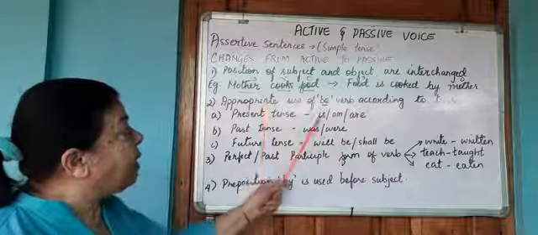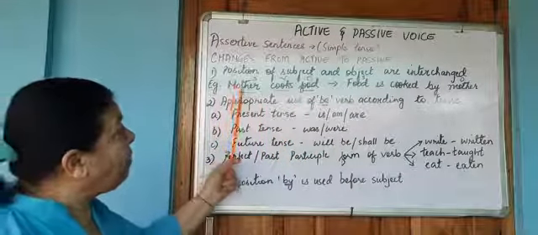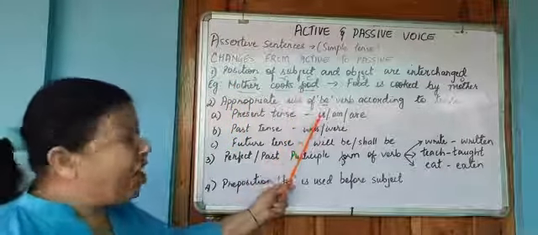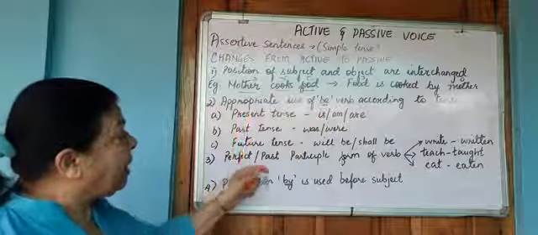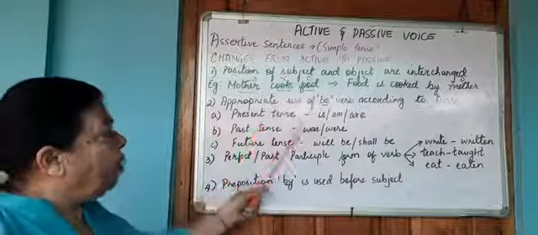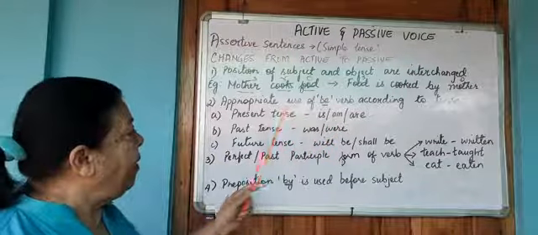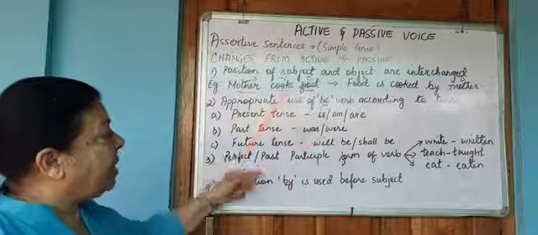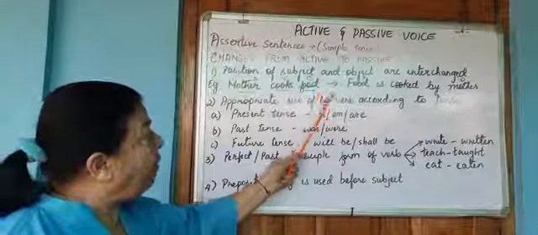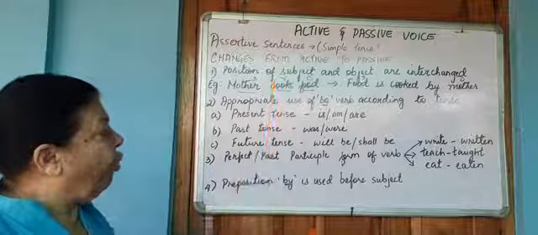If your subject is the third person singular, for example mother, mother is the third person singular, so the verb chosen will be is. So he is, she is, etc. So in the present tense, these are the auxiliaries which you will use. If it's in the past tense, with a singular subject was, with a plural subject you will use were. In the future tense, you will use will be or shall be. Therefore, the verb be takes these forms when you use the passive voice.